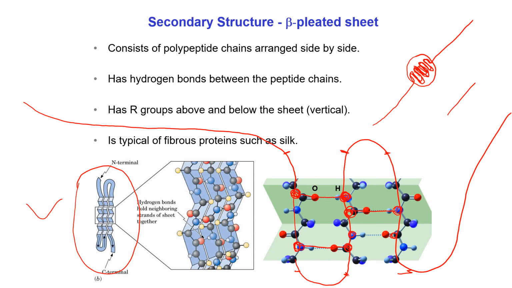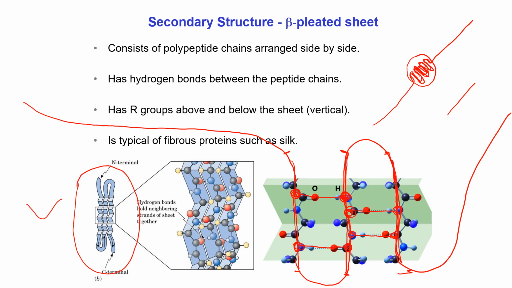So due to some hydrogen bond formation, one portion of the amino acid holds another portion of the same polypeptide chain side by side, and this portion holds this portion of the polypeptide chain side by side.